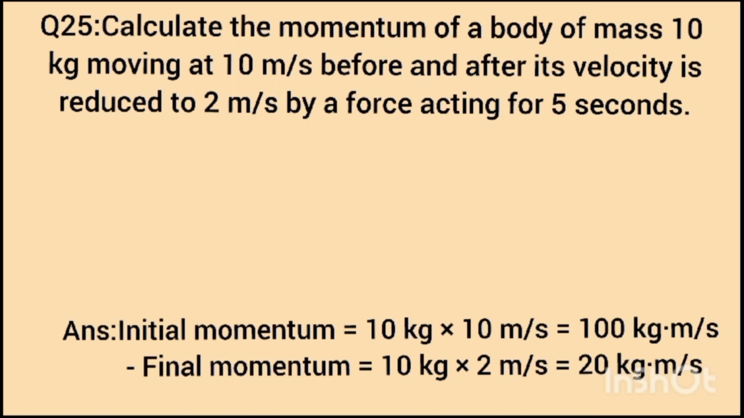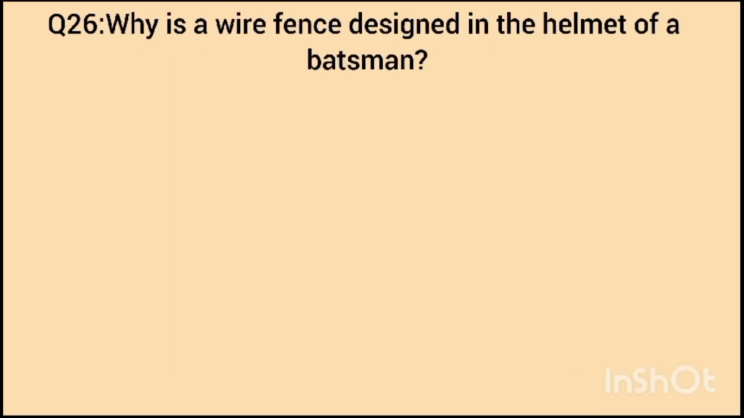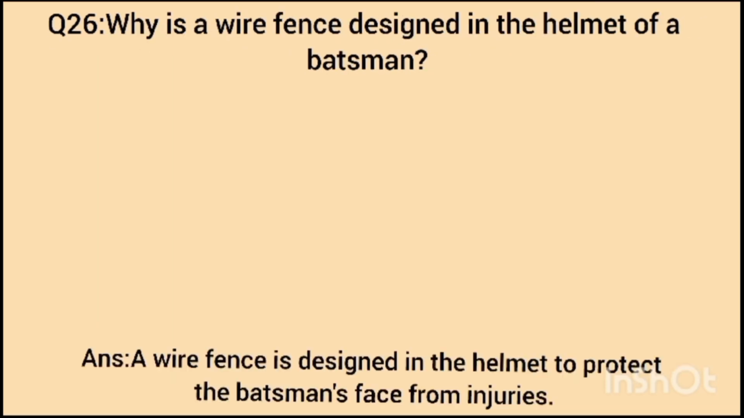Question number 25. Calculate the momentum of a body of mass 10 kg moving at 10 meter per second before and after its velocity is reduced to 2 meter per second by a force acting for 5 seconds. Answer: initial momentum is equal to 10 kg into 10 meter per second, equal to 100 kg meter per second. The final momentum is 10 kg into 2 meter per second, equal to 20 kg meter per second.